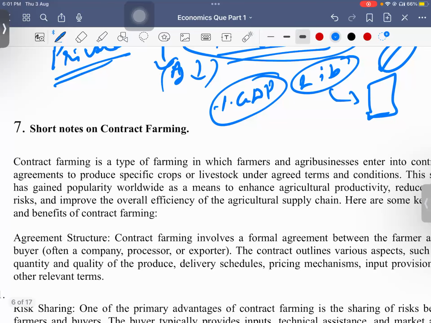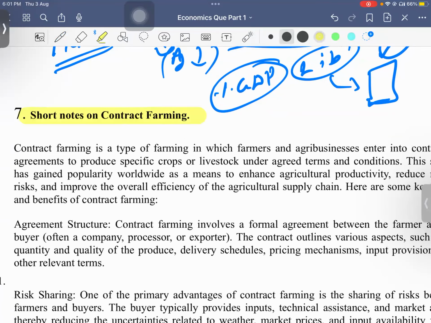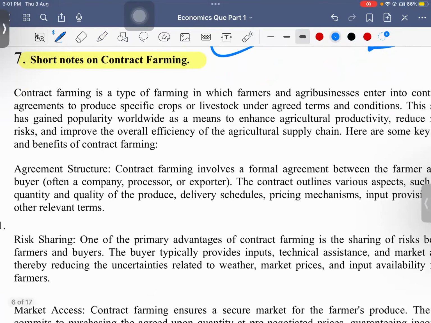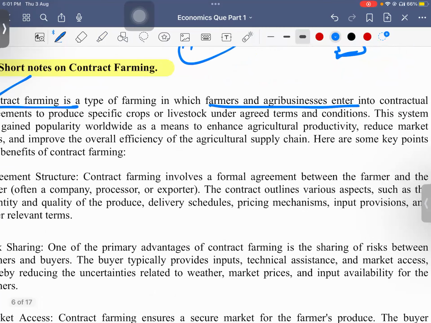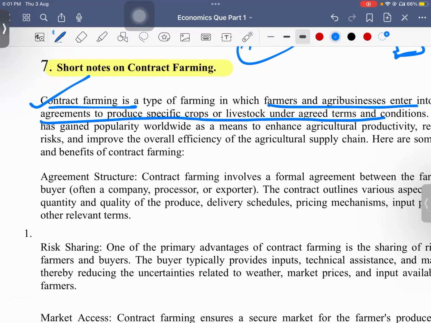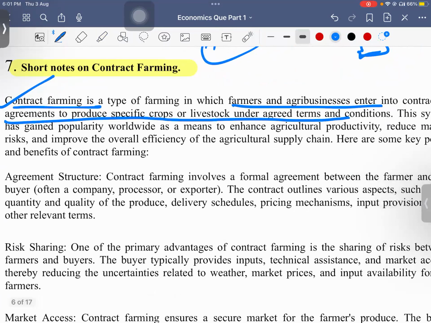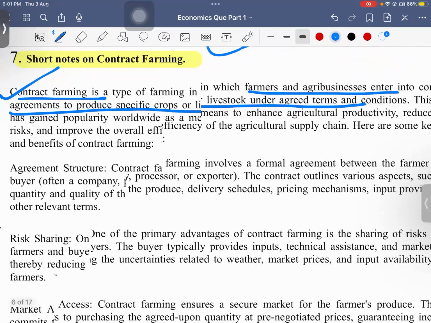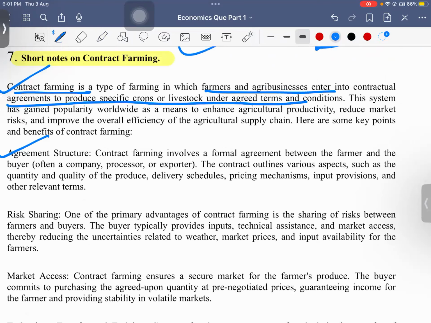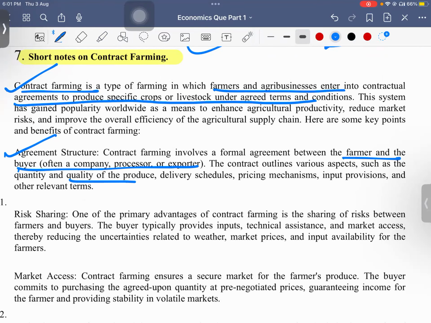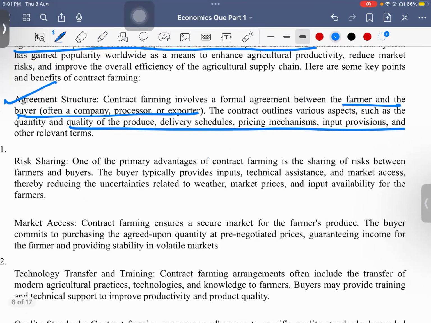Next, they asked about contract farming. This is very important. Contract farming they can ask anytime. Contract farming is one in which farmers and agribusiness enter into a contractual agreement to produce a specific crop or livestock or anything. So we have an agreement structure. A formal agreement will be there between the buyer company and the farmer. We'll have different things like quality, delivery, pricing mechanism, all things. Risk sharing also will be there.